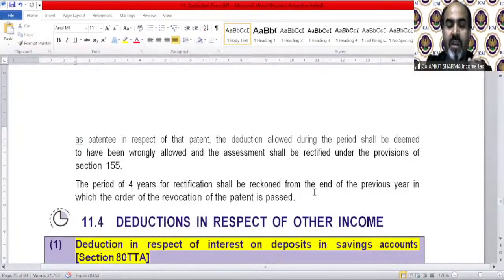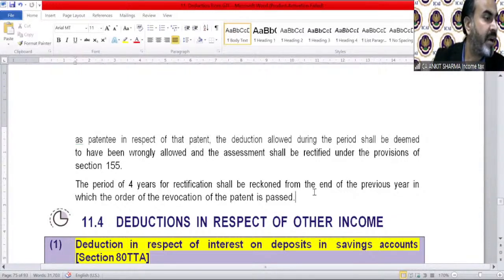So we are left with the other deduction. Let me take the query, then we will go for the other deduction provisions. Section 80JJAA, new business can claim deduction. So why deduction conditions are given for existing business? No, both can claim a deduction. Existing business, if employed new employees, then they can claim a deduction.